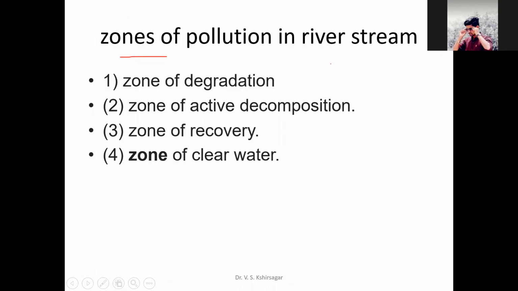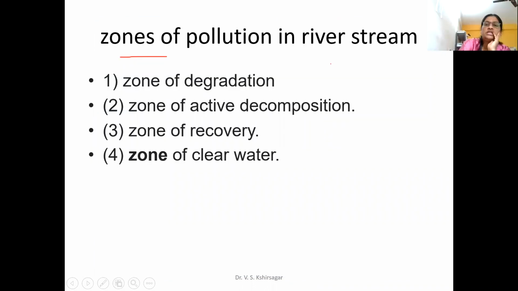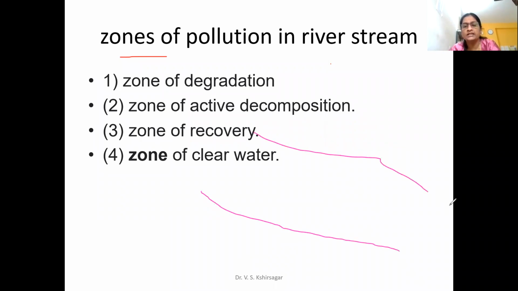Okay, now the next point is the zones of pollution in a river stream. So I will try to explain: now this is a river, and in the river, when you are depositing some quantity of water,